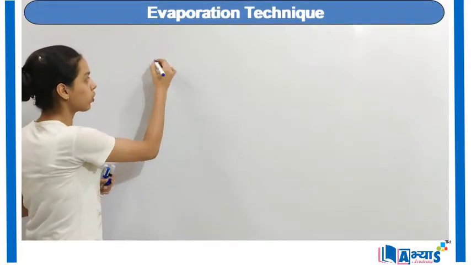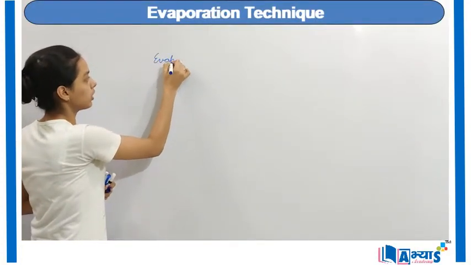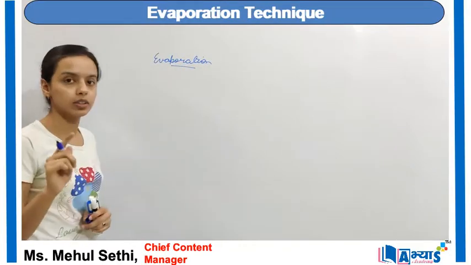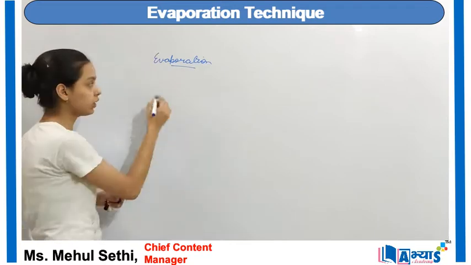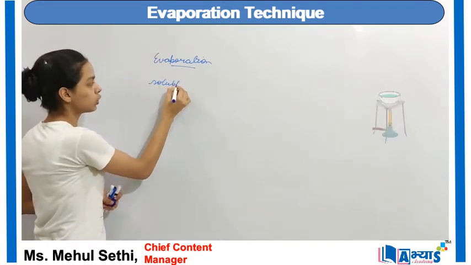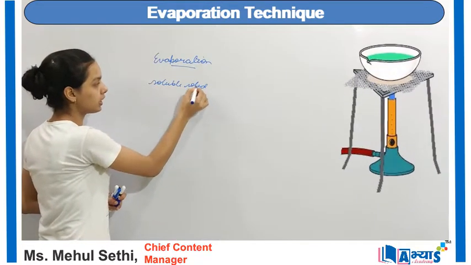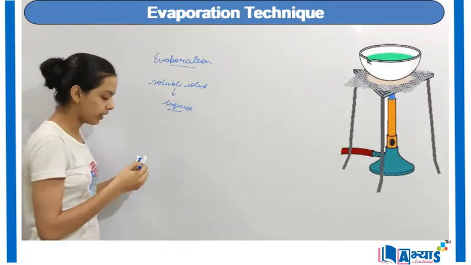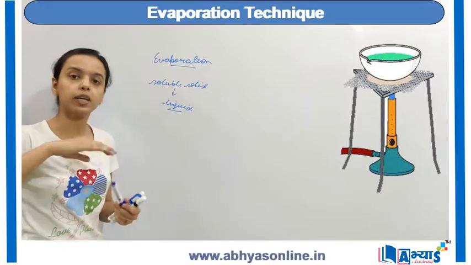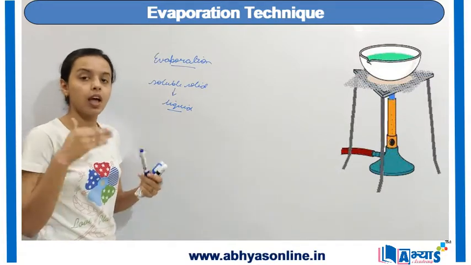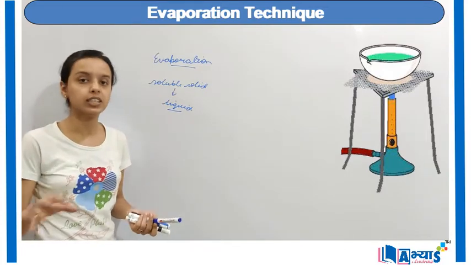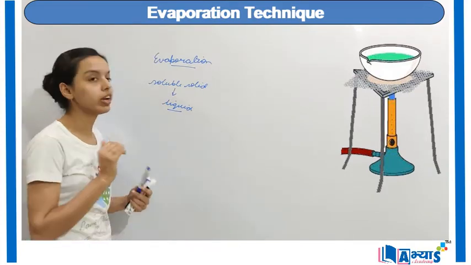Substances, and that is the concept of evaporation. It is an extremely important concept, but basically this separation technique is used when you have a soluble solid and that solid is mixed in the liquid. So when the solid gets completely mixed into that liquid, and now you want to separate that solid and the liquid in two different containers, the best method is to go for evaporation.